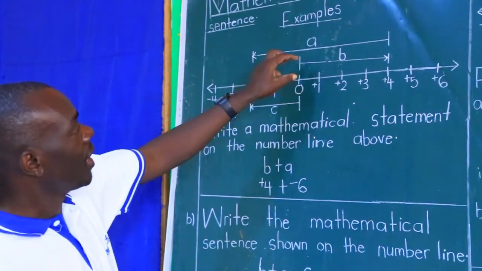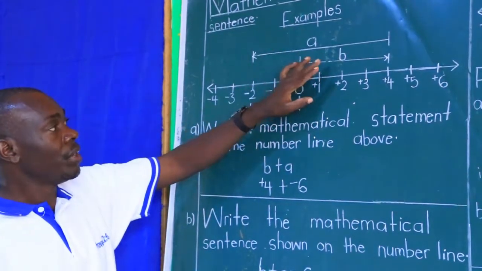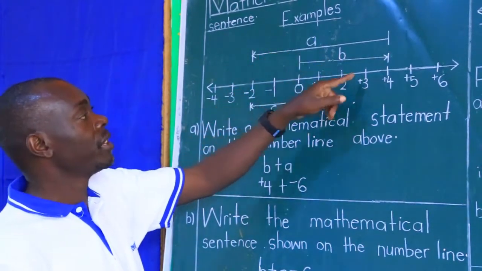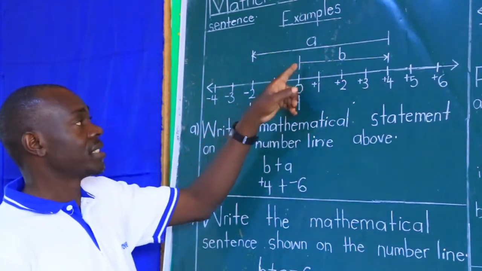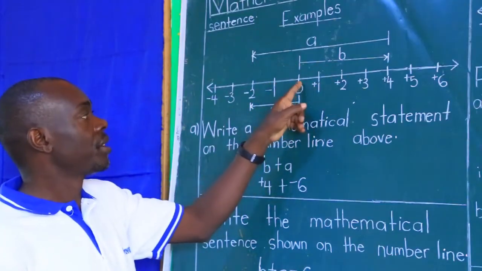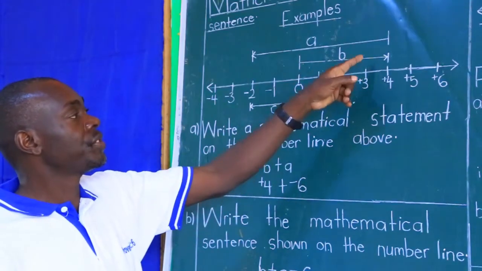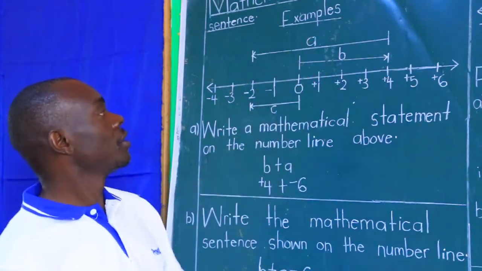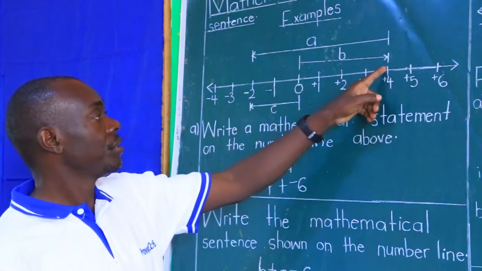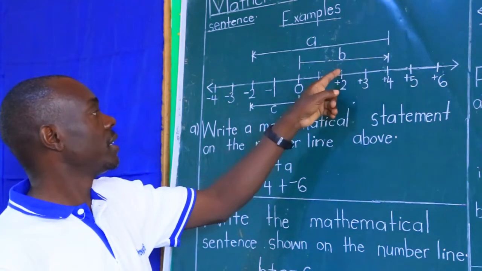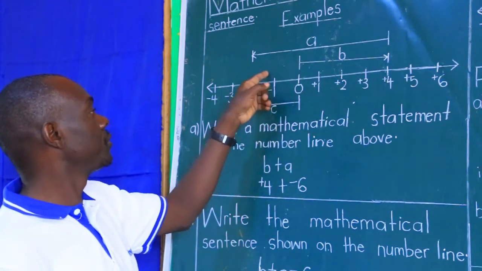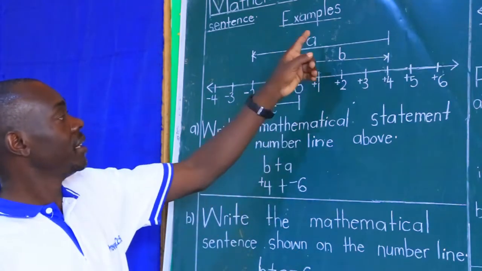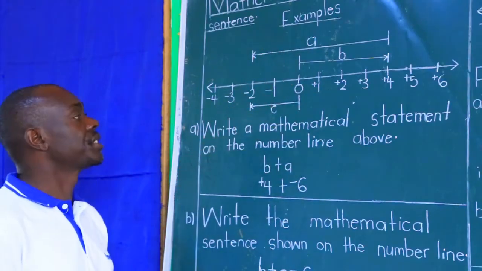So after studying which arrow was put first in number, you look at the equivalent of every letter in terms of integers. Like integer B, you count positive 1, positive 2, positive 3, positive 4. So integer B is positive 4. Then count integer A as the second arrow, negative 1, negative 2, negative 3, negative 4, negative 5, negative 6. So as B is positive 4, then A is negative 6.